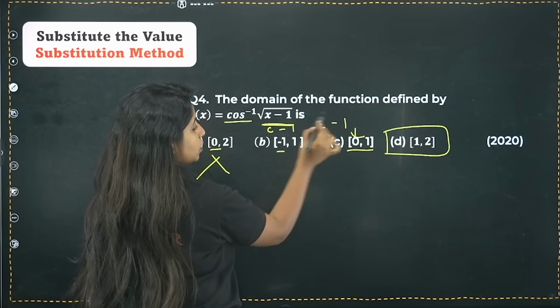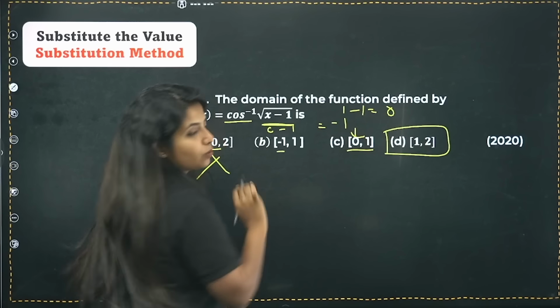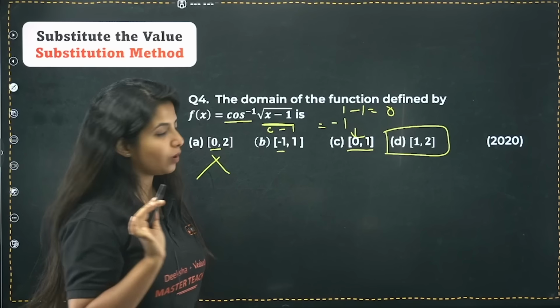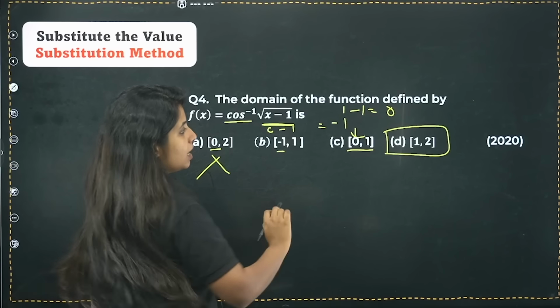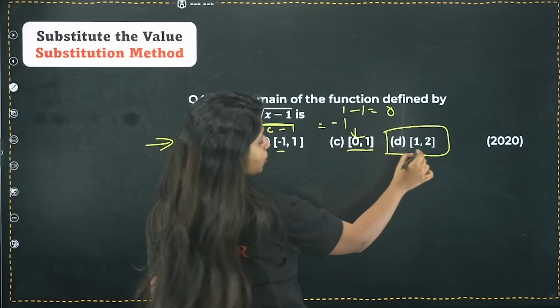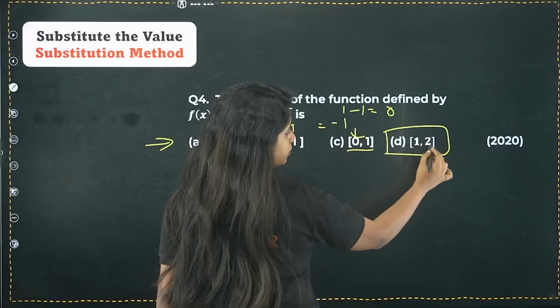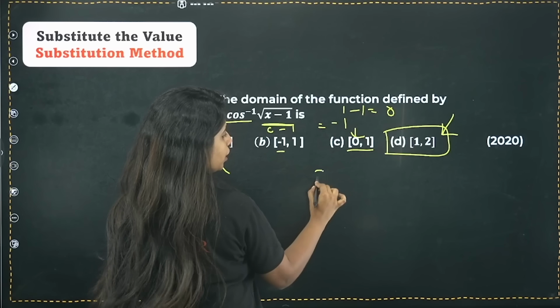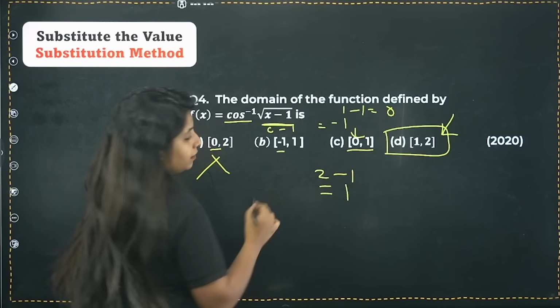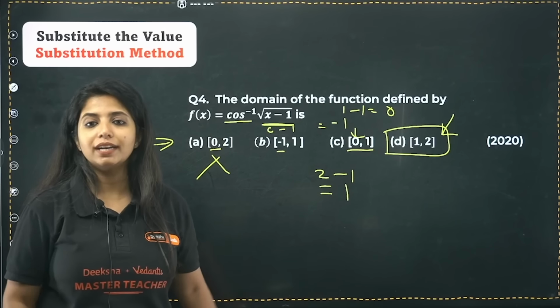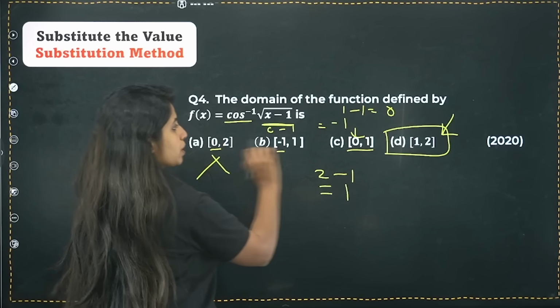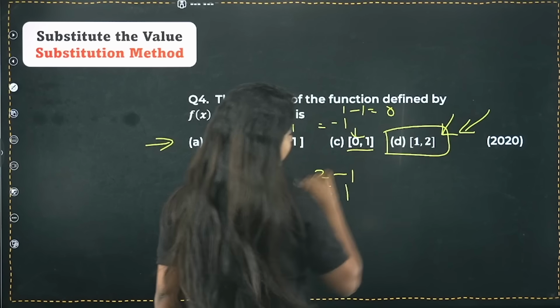If at all I replace it with 1, minus 1 is equal to 0. 0 is fine. The root of 0 is definitely possible. Now over here, what about 2? If I put 2 minus 1, it gives me 1 again. That is also totally fine. It's not a negative value. So basically, when I'm substituting, I get to know that this could be the answer.